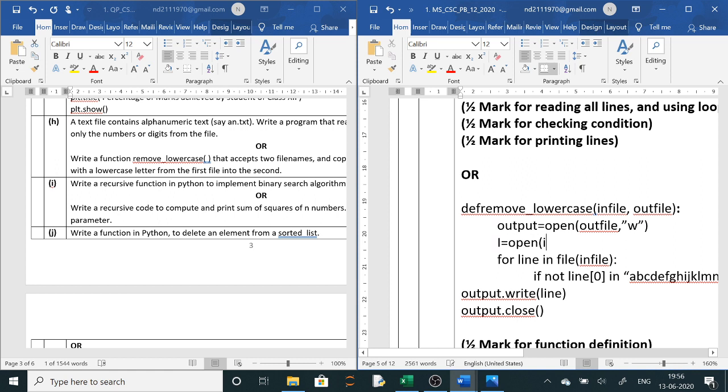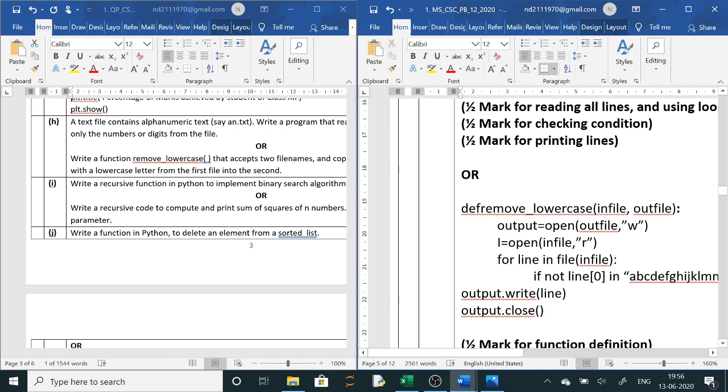So we will write here in file, comma, in read mode. Now we are opening here the two files. One file is from where you have to read and the second file is from where you have to write. So from in file I will read in read mode, and in out file I have to write, so it is in write mode.